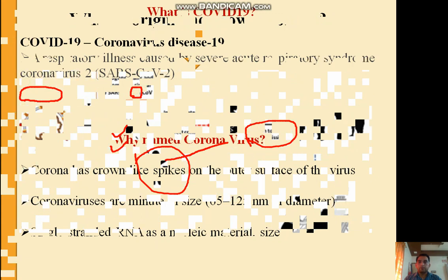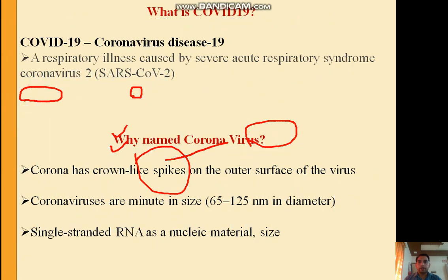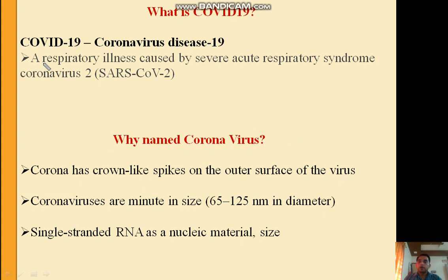Now another question comes to our mind: what is COVID-19? COVID-19 is considered coronavirus disease 19 because it was found in 2019. It is a type of respiratory illness caused by the severe acute respiratory syndrome coronavirus 2, which in short we can say SARS-CoV-2.